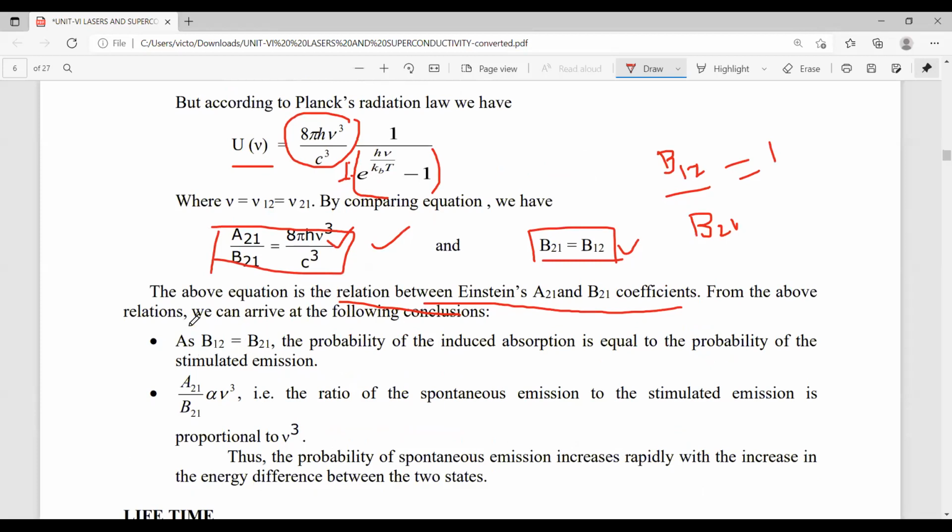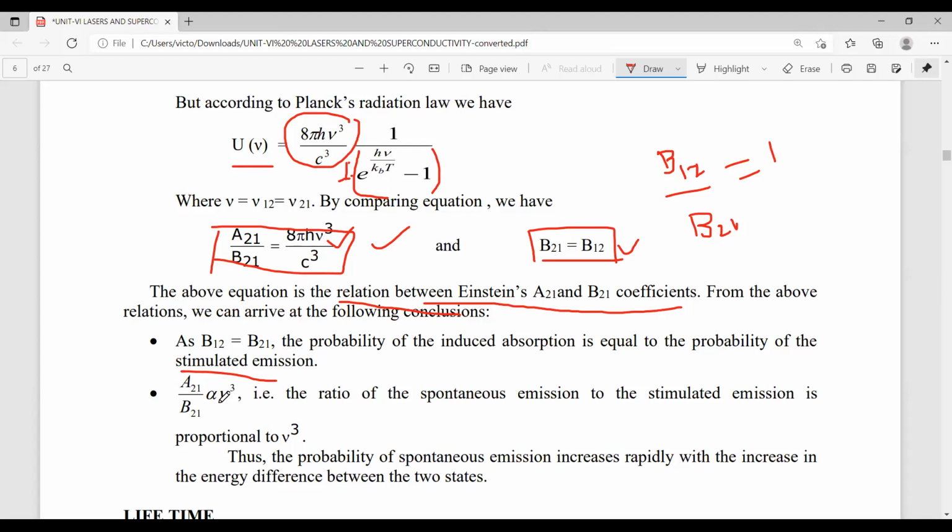What is B12 here? Absorption process. What is B21? Stimulated emission process. That means the probability of atoms undergoing absorption is equal to the probability of atoms undergoing stimulated emission. From this relation, 8 is constant, pi is a constant, h is Planck's constant, and c is also constant, the velocity of light, 3 into 10 power 8 meter per second. So the only variable is frequency.